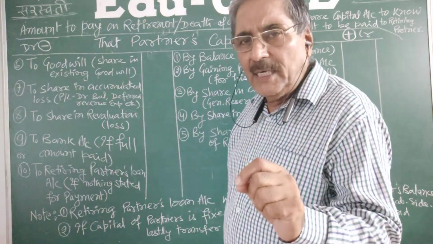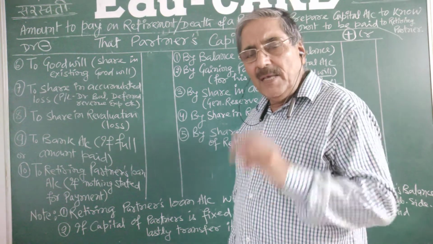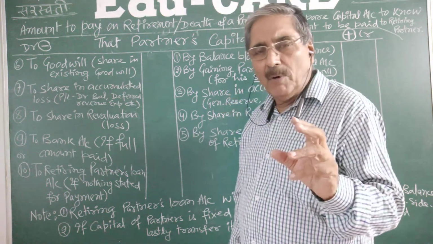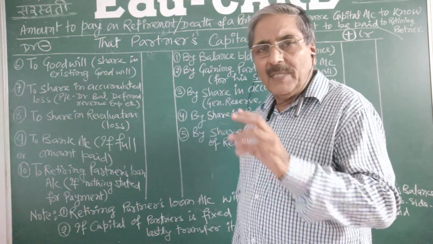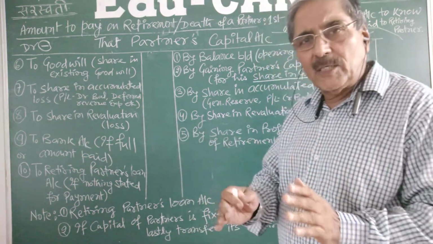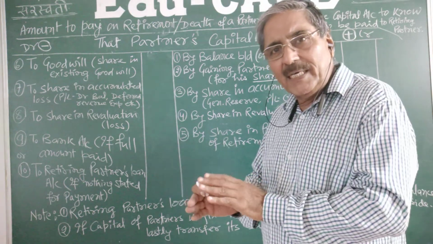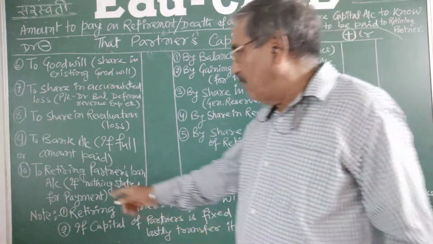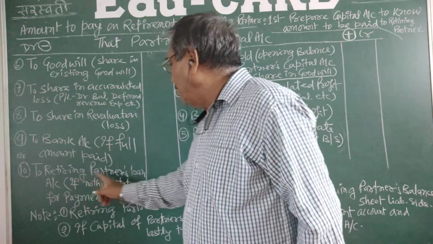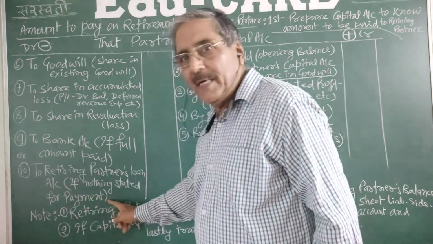After this, you have to see the language, the requirement of the question. If the question is silent about payment to the retiring partner or to the deceased partner, then the whole amount will be transferred to the retiring or deceased partner's nominee's or representative's loan account. So that will be number 10, retiring partner's loan account, if nothing is stated for payment.